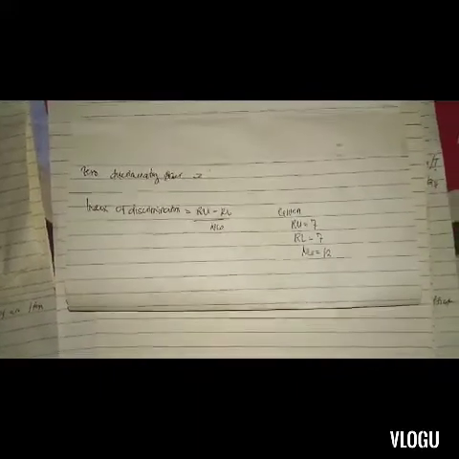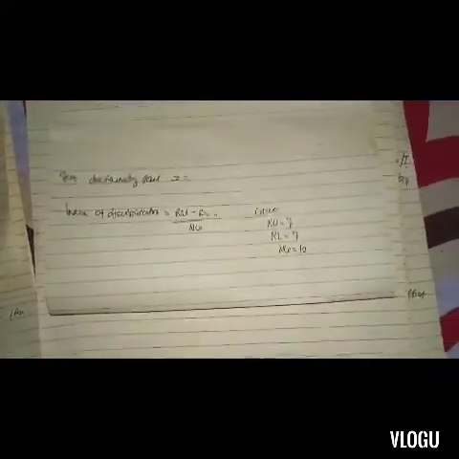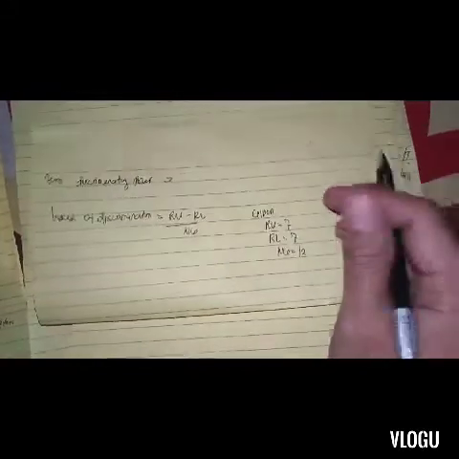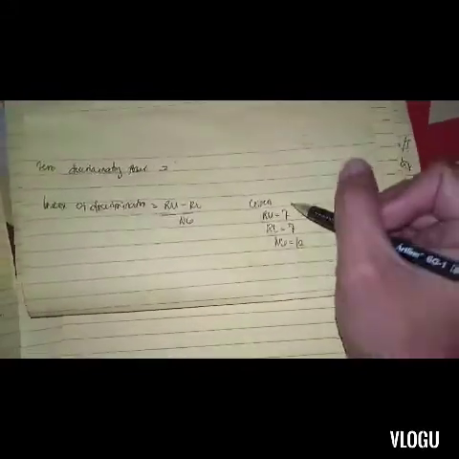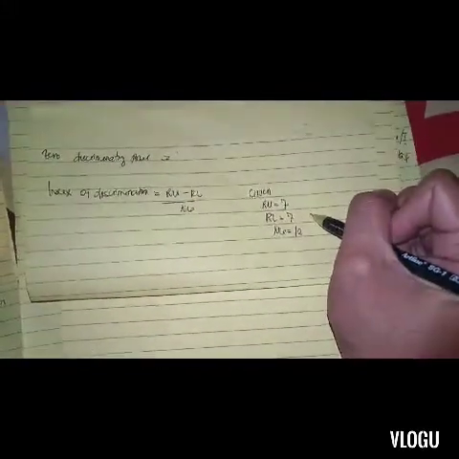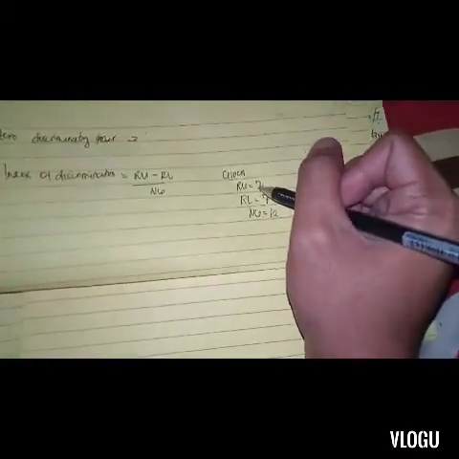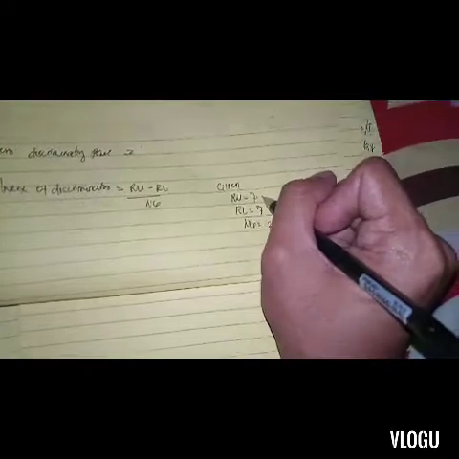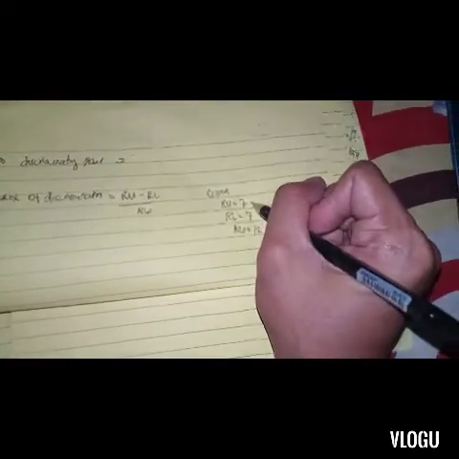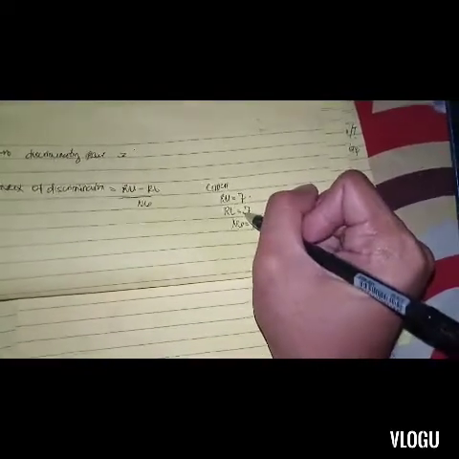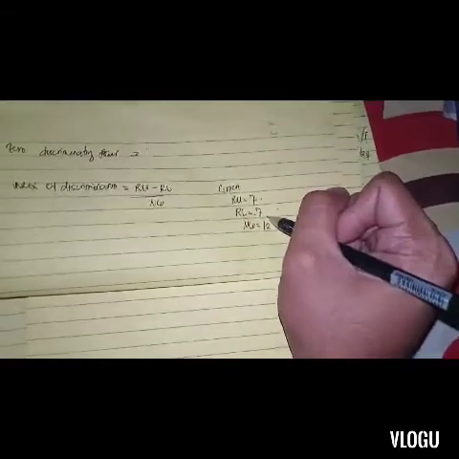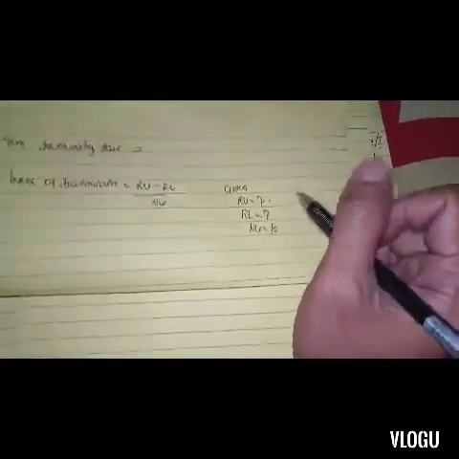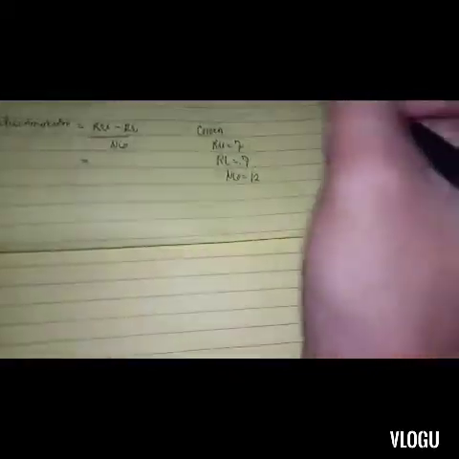For instance, zero discriminating power can be attained if the right responses of the upper and lower groups have the same frequency. So for example, our upper group got 7 correct responses and our lower group got 7 correct responses from item number 15. So let us substitute the value.